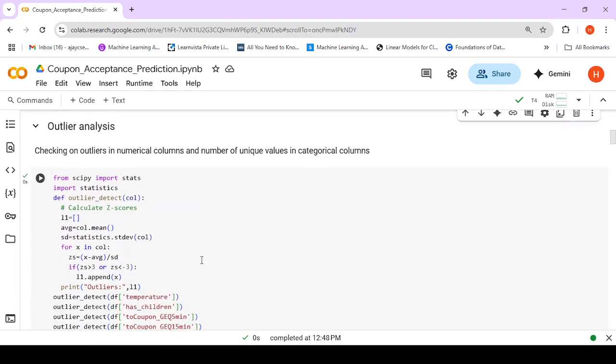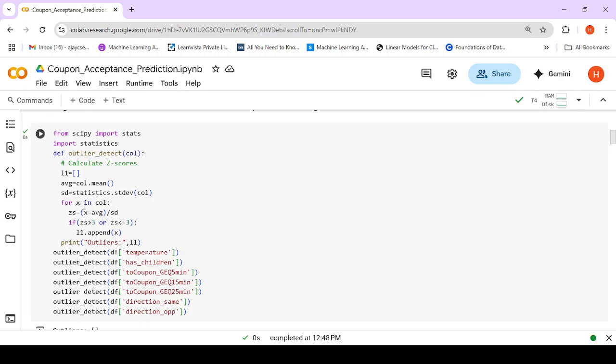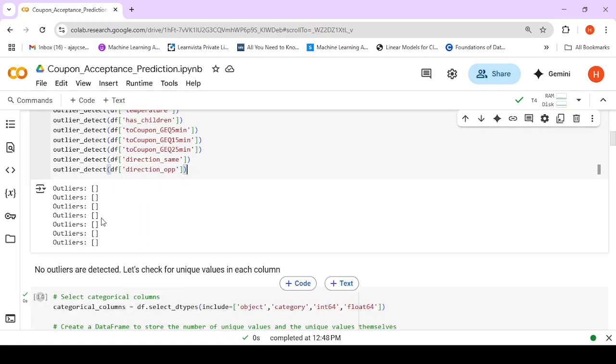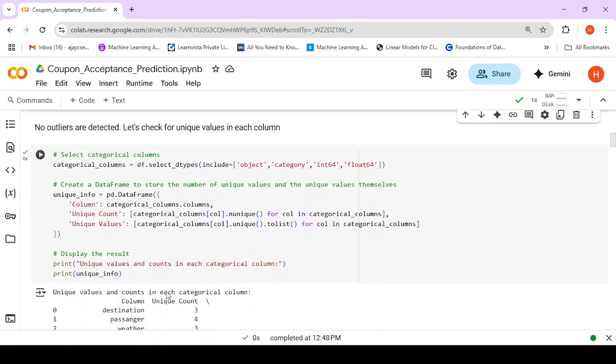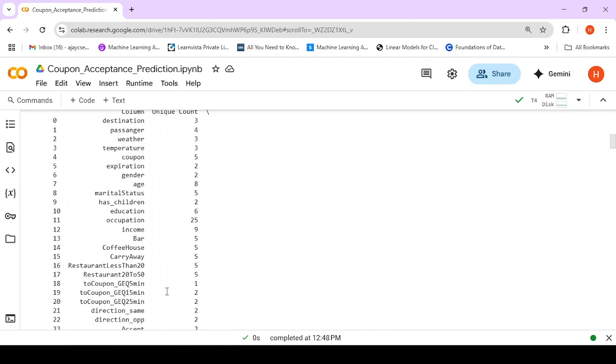We check for the outliers using z-scores. So here we calculate the standard deviation for the column. We calculate the z-score. If the z-score is lying more than 3 or less than -3, that is if it is beyond modulus of 3, then we print the outliers. Now outliers are checked for numerical values, and so we do that. No outliers are detected, and we check for the unique number of values for each of the columns.